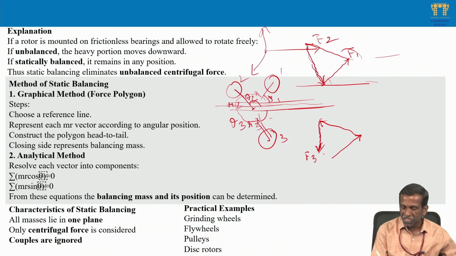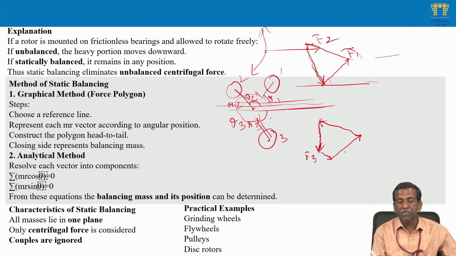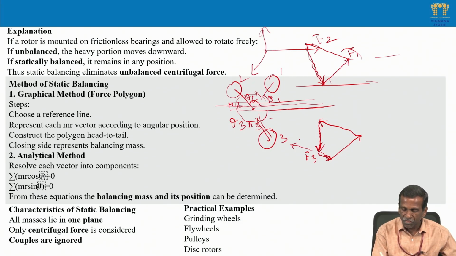Then the closing side represents the unbalanced force which needs to be balanced. This much force is required. This is the resultant of all these. Then in the opposite direction we have to attach this much force, which is equal to the equivalent mass and radius, m e r e omega square. We have to calculate accordingly and attach it to make it balance.